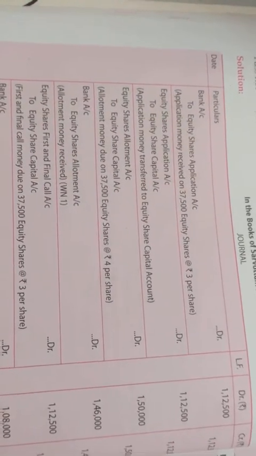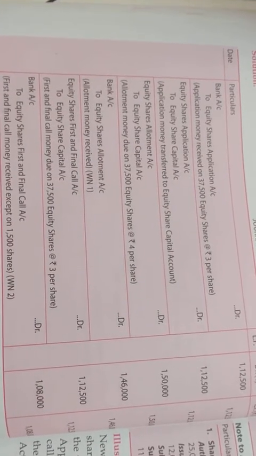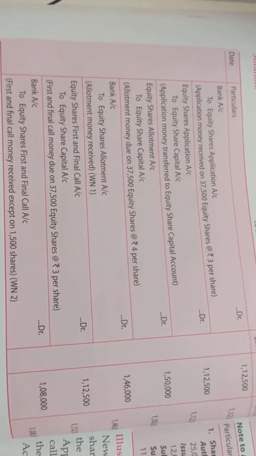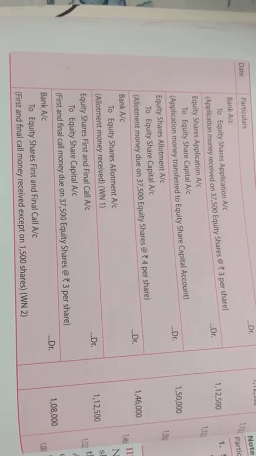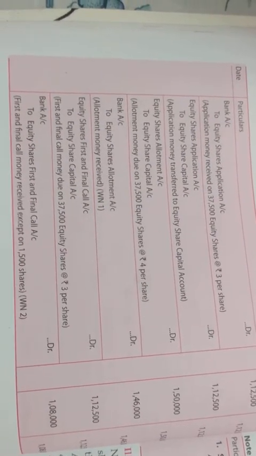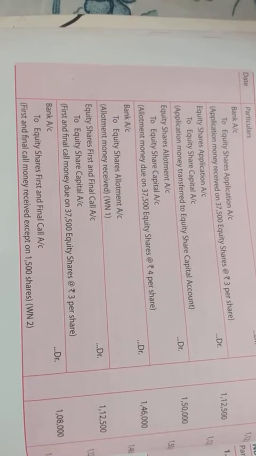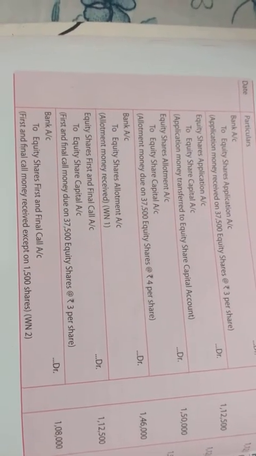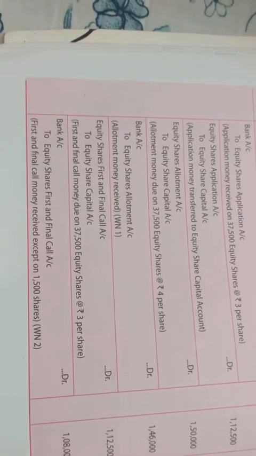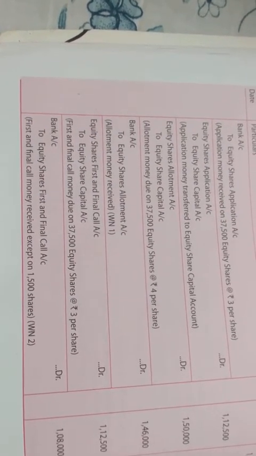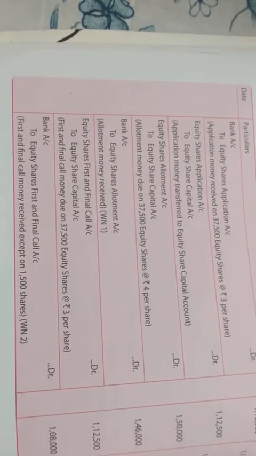Now we will pass the entry for equity share first and final call account debit to share capital account. Again we are calling rupees 3 on first and final call, so the amount will be 1,12,500. Now see how many of them are not paying the final call: the 1,000 shareholders from before, and Sohan, who applied for 500 shares. So a total of 1,500 shares into rupees 3 per share, so 4,500 will be received less.